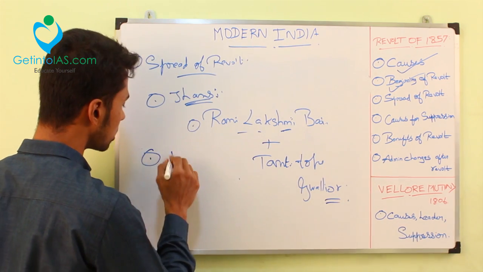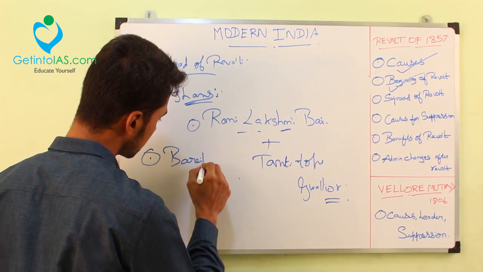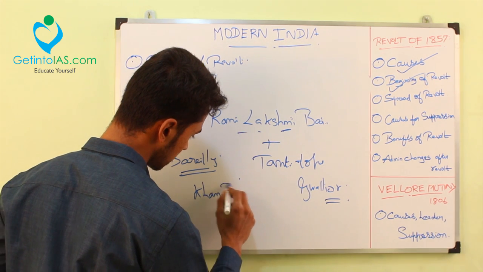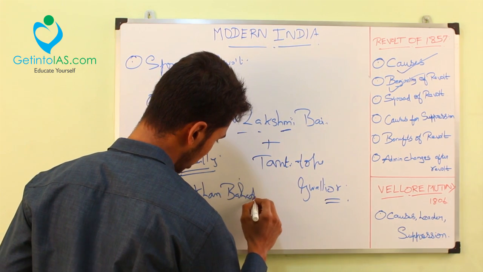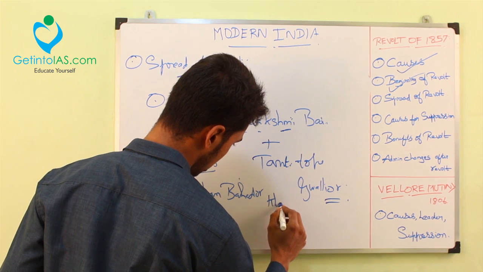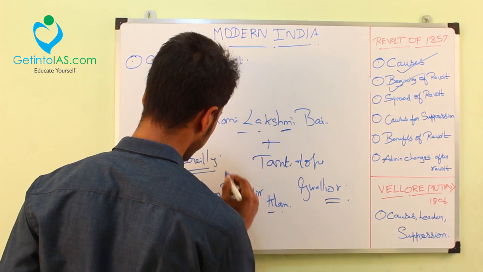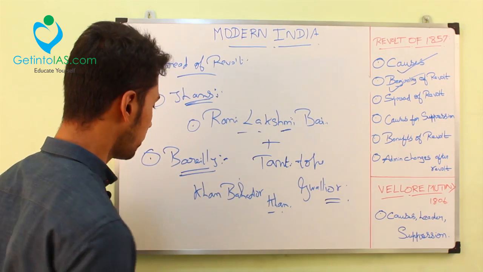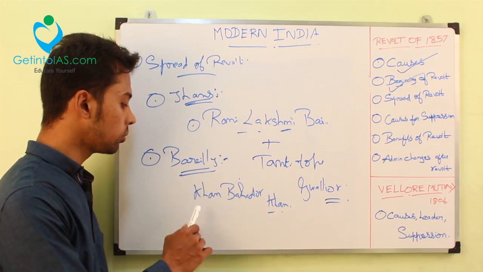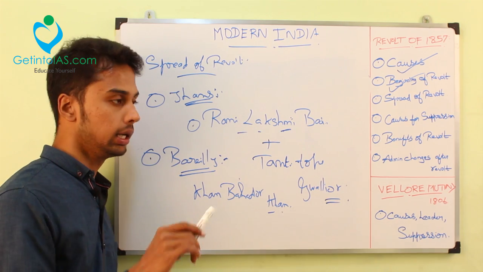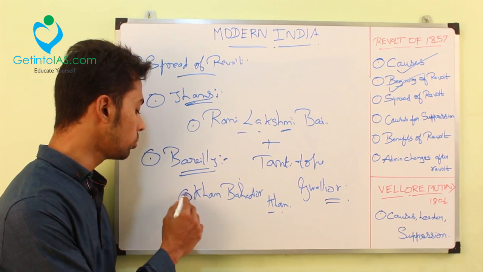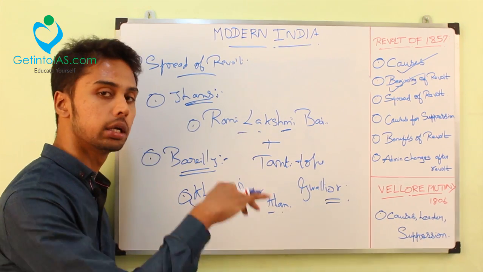Next, in a place called Bareilly, an officer called Khan Bahadur Khan was proclaimed as the Nawab of Bareilly and he took up the revolt. One important point about Khan Bahadur Khan is he is the only one who informed the British earlier that a revolt is going to happen against you. He is the one fellow who warned the English officials earlier itself.